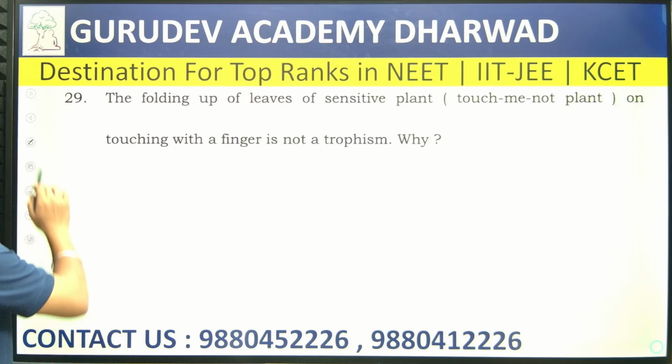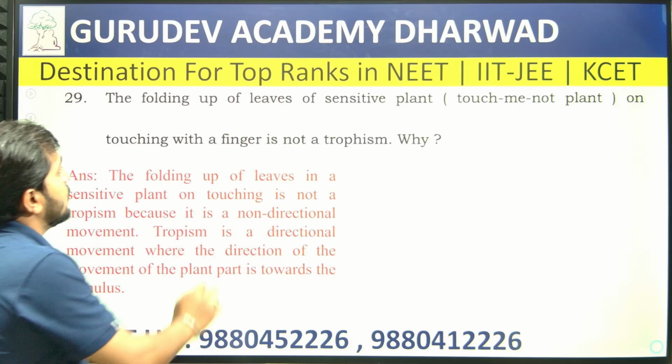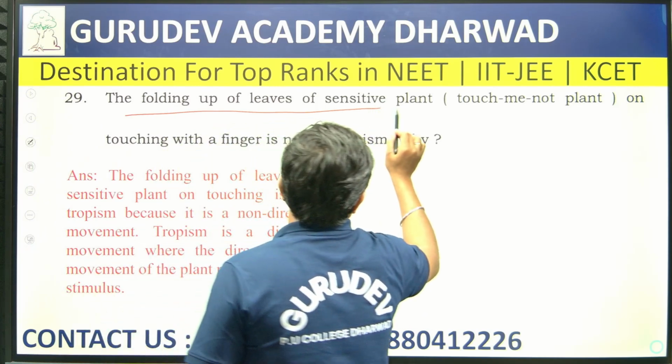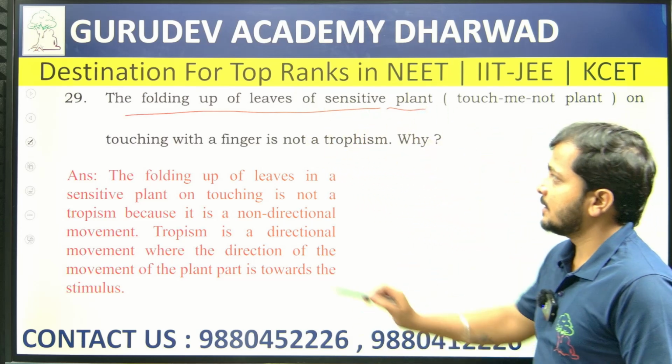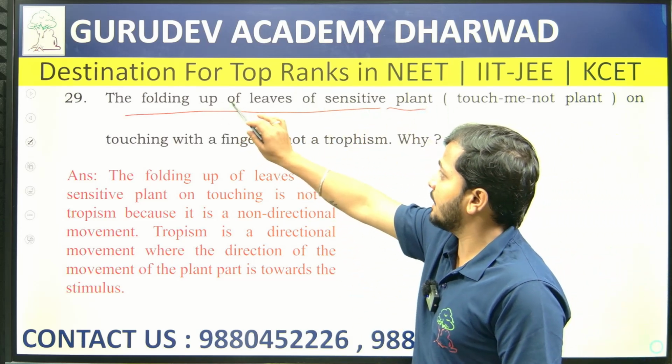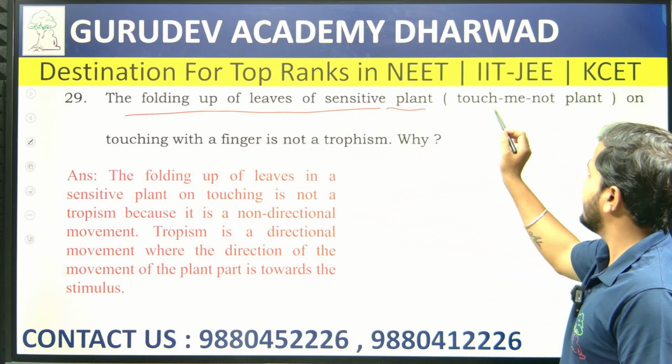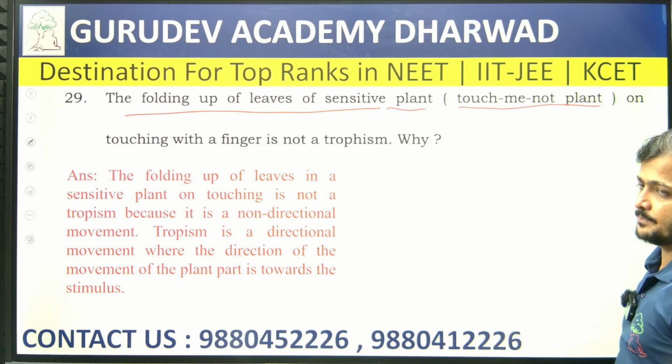Then the next question is about the folding of the leaves of the sensitive plant, the folding up of leaves of the sensitive plant, that is nothing but touch-me-not.